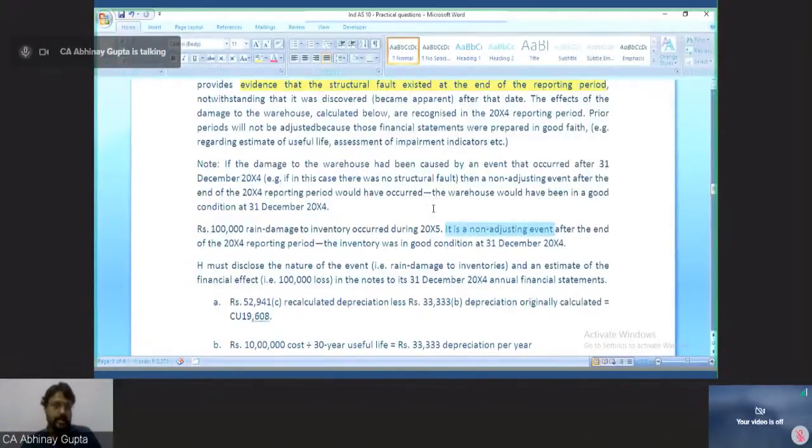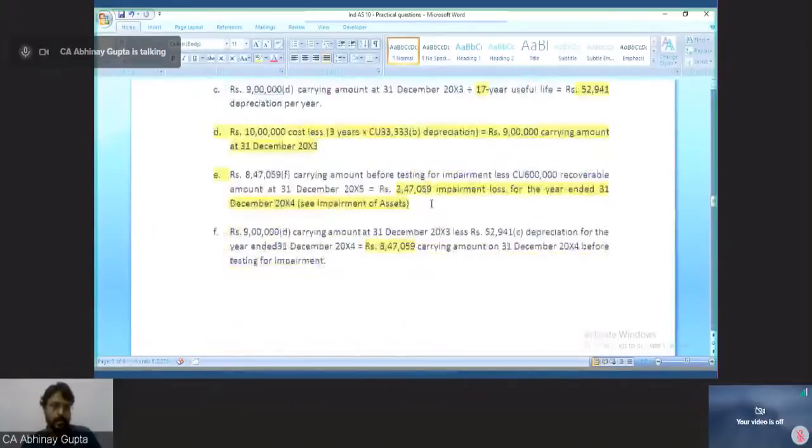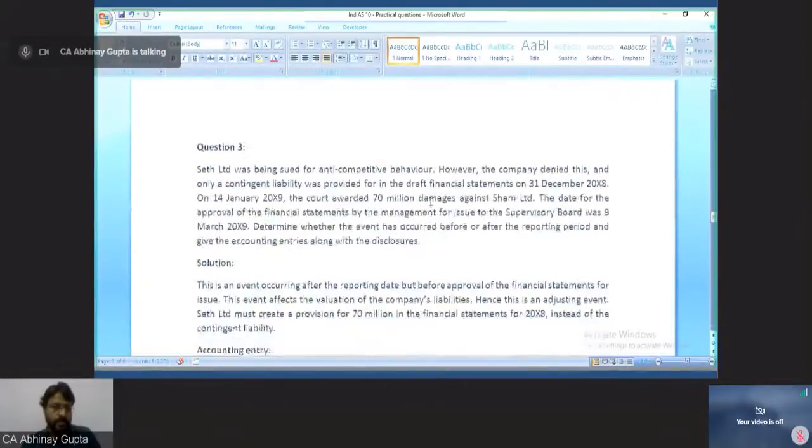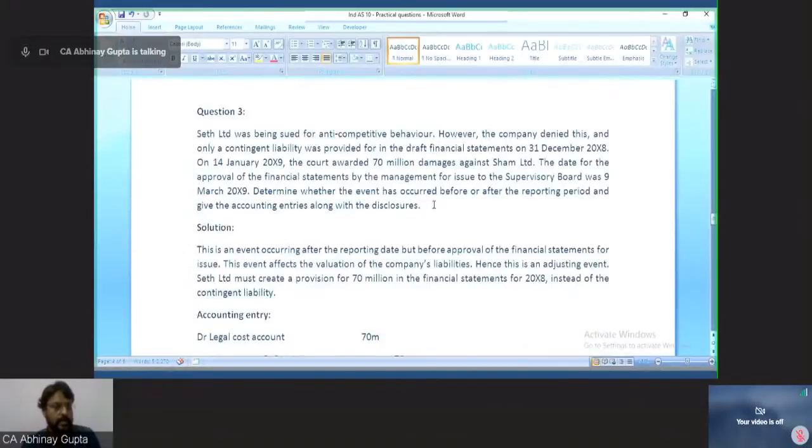Hope I made the answer very clear about this question. If any doubt, please raise the query immediately. Otherwise, I will move to question number 3. I am just waiting for 30 seconds so that if anybody has any sort of query or doubt relating to this question, then we can discuss it right away.